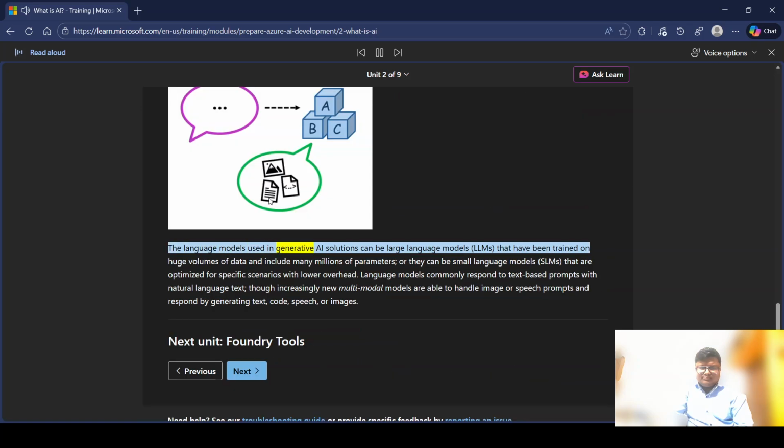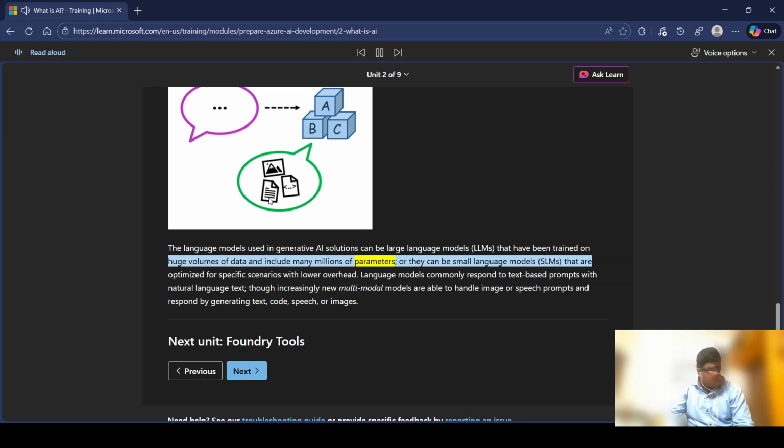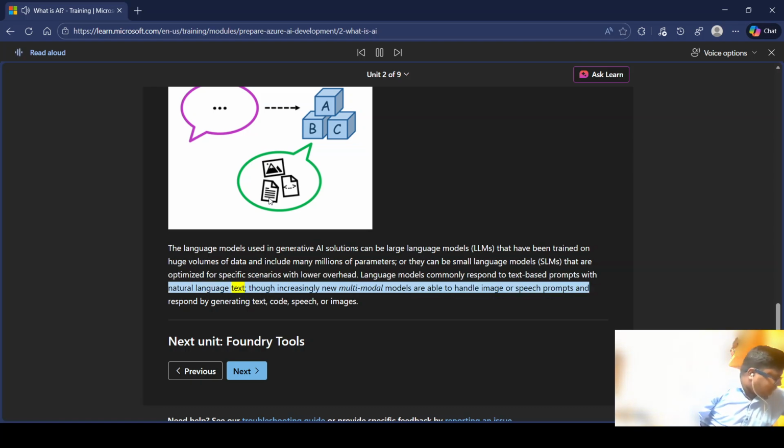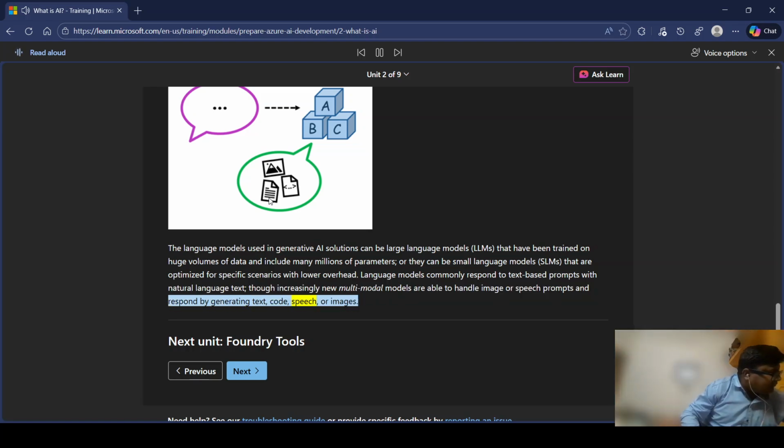The language models used in generative AI solutions can be large language models, LLMs, that have been trained on huge volumes of data and include many millions of parameters, or they can be small language models, SLMs, that are optimized for specific scenarios with lower overhead. Language models commonly respond to text-based prompts with natural language text, though increasingly new multimodal models are able to handle image or speech prompts and respond by generating text, code, speech, or images.